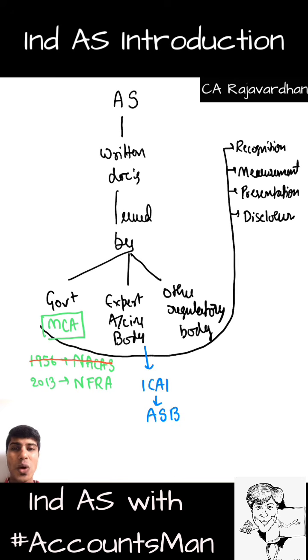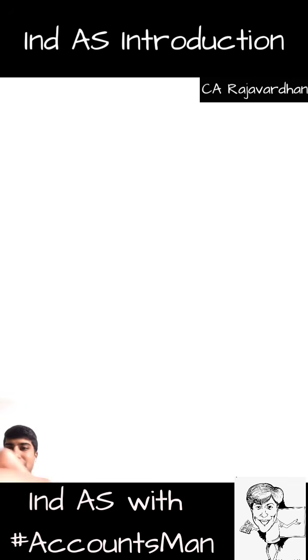So let us go ahead and start discussing NFRA and ASB in detail. This Accounting Standards Board of ICAI, using all its power, issued something by name Accounting Standards.